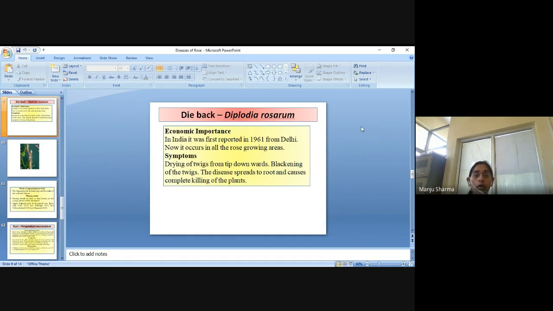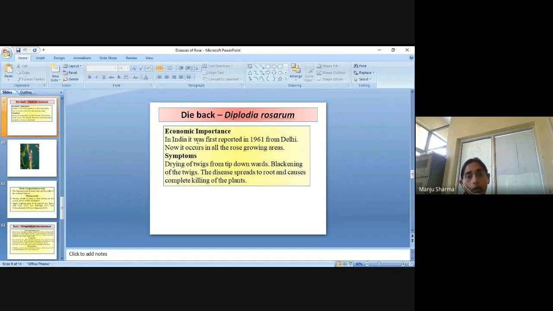Now it occurs in all the rose growing areas. The symptoms are drying of twigs from the tip downwards and blackening of the twigs. The disease spreads to the root and causes complete killing of the plant.